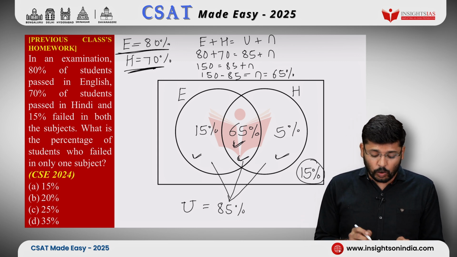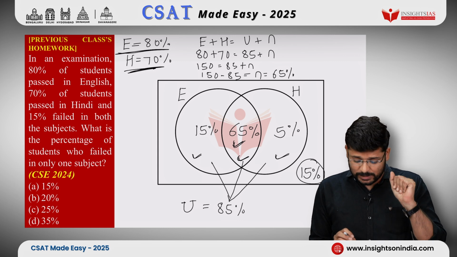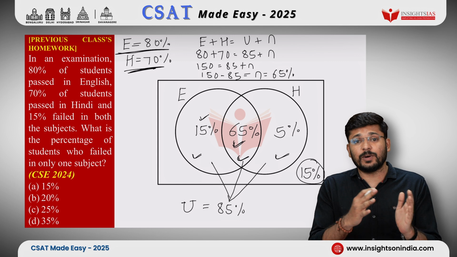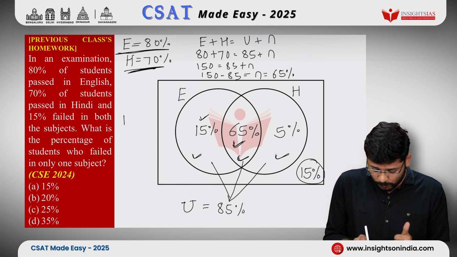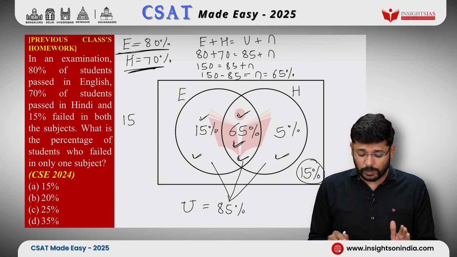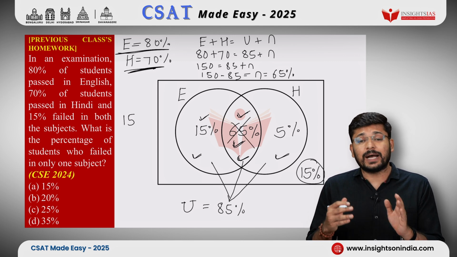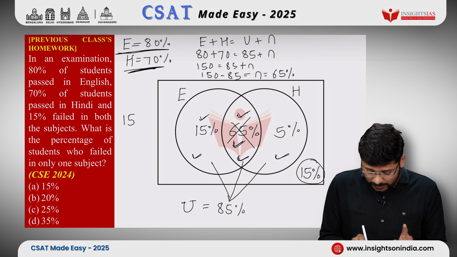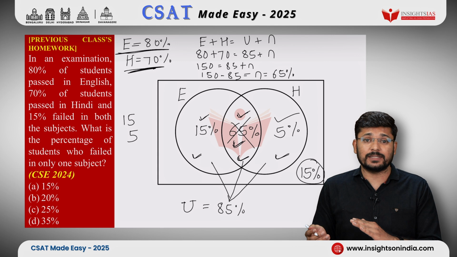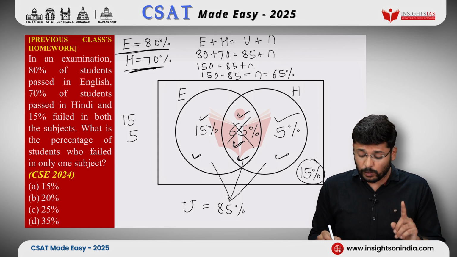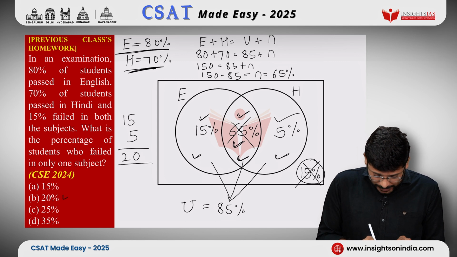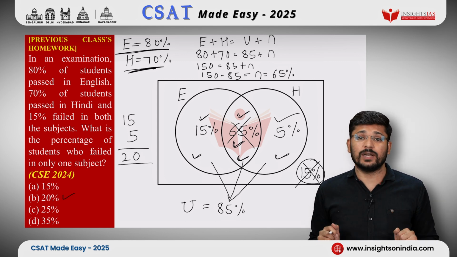But what is the question? What is the percentage of students who have failed in only one subject? Okay, let's count them. This 15%, they have passed in English but failed in Hindi. So they have failed in one subject. Okay, we'll count it, 15. This 65, they have passed in both the subjects. They have not failed at all. So we'll not consider it. 5%, they have passed in Hindi but failed in English. They have failed in one subject. So we'll count them, 5. And 15%, they have failed in both the subjects. But we want the people who have failed in only one subject. So we'll not count them. 15 plus 5, that would be 20. So 20% of the students have failed in only one subject.